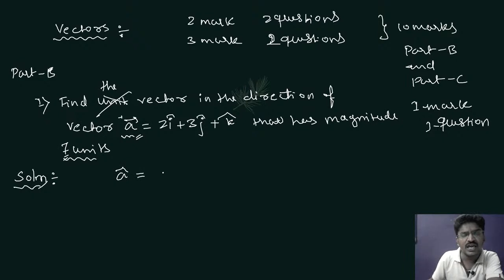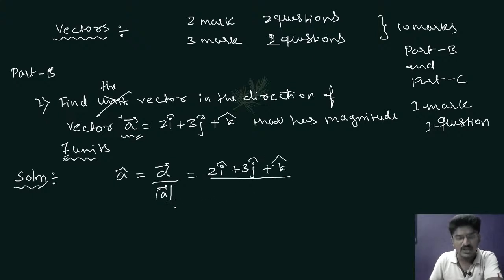First you find A cap, that is vector A divided by magnitude of vector A. So what is vector A? 2i cap plus 3j cap plus k cap divided by, what is mod of vector A? That is square root of 2 square plus 3 square plus 1 square.